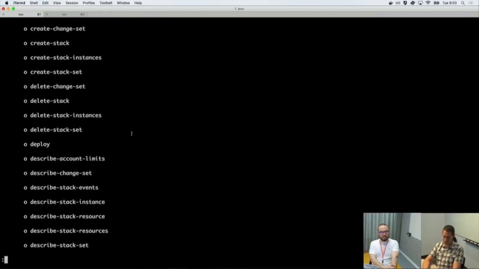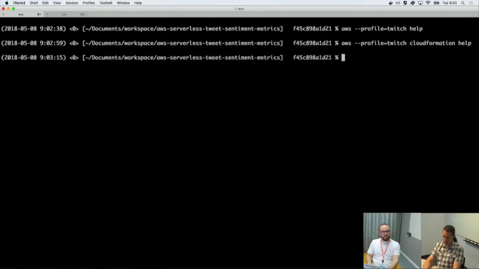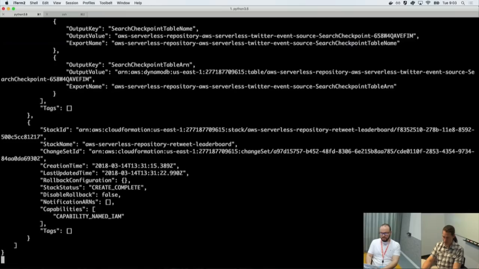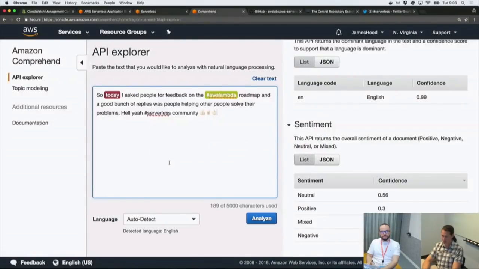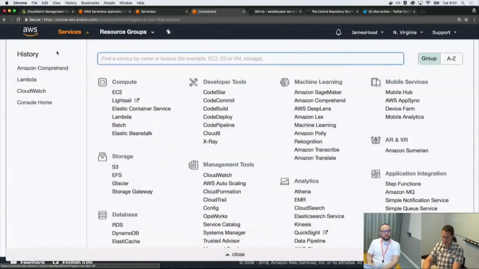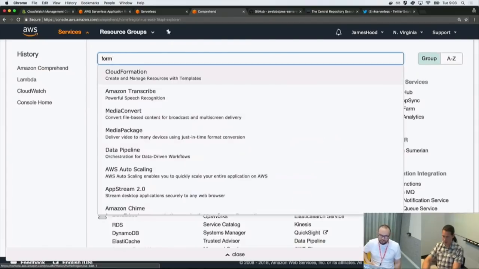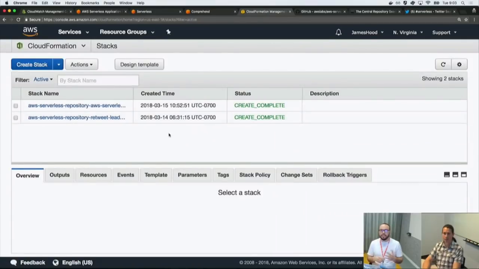So let's take a look at describe-stacks, for example. Let me find it. Here we go. So now if I do describe-stacks, is this working? Yes. Okay. So I have some stacks available in my account. I personally like to set up snippets in my IDE, especially because the CloudFormation package, deploy, and describe commands usually have some nice little tricks with JMESPath. But like I said, it's a preference thing, which is cool.